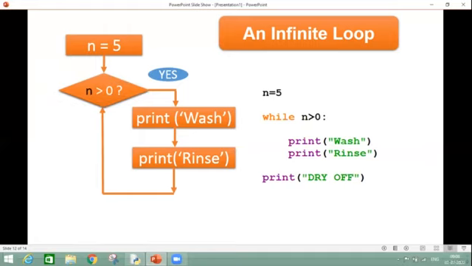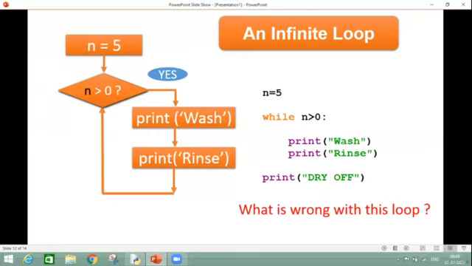Condition becomes yes again. So what are we doing? We are again coming down and printing our statement. We are going back and again we are checking our condition. Condition becomes true. So we will come inside the loop and again will print. So what is happening and what is wrong with the loop?